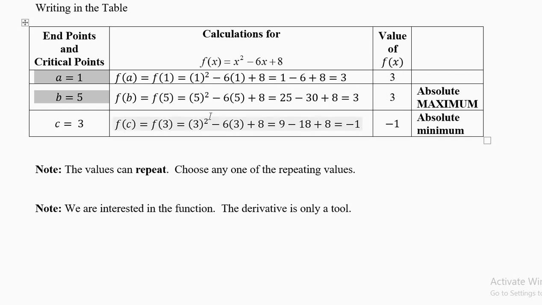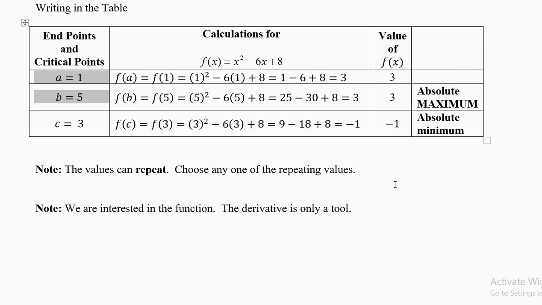Copy the value 3. Calculate f of b, b equal to 5. 5 square minus 6 into 5 plus 8, 25 minus 30 plus 8 equal to 3. Copy the value 3. F of c, c equal to 3. 3 square minus 6 into 3 plus 8, 9 minus 18 plus 8 equal to minus 1. So the values are 3, 3 and minus 1.